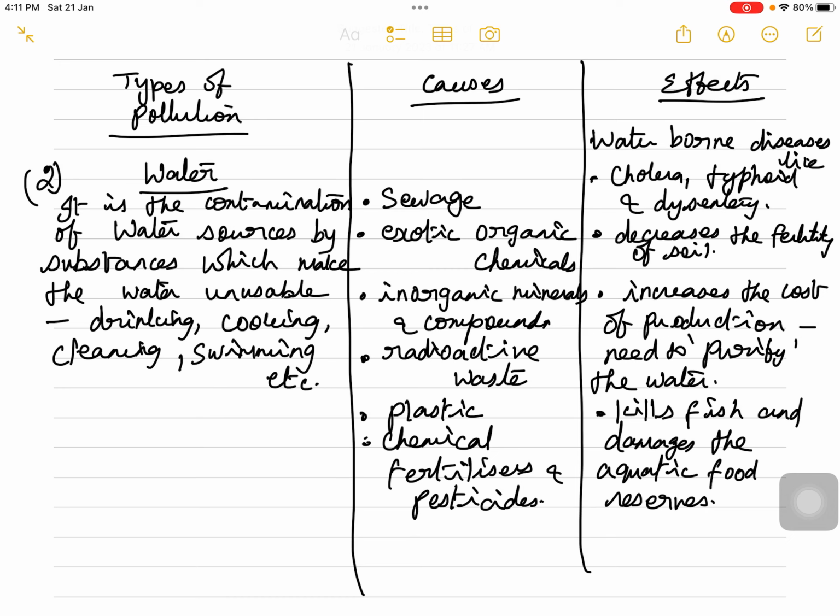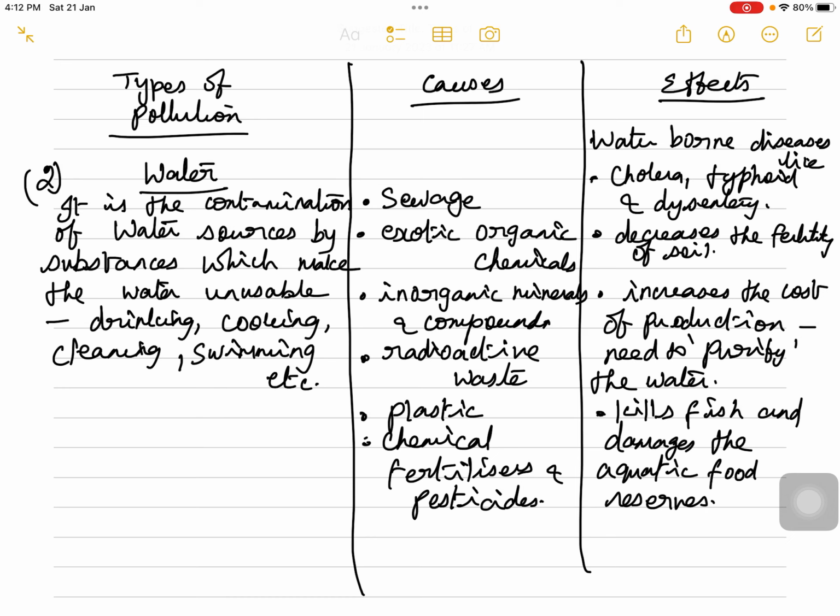Now what are all the causes for water pollution? The first and major cause of water pollution is sewage waste. Second is exotic organic chemicals. Third one, inorganic minerals and compounds. And the fourth one, the radioactive waste. And the fifth one is the plastic pollution and the chemical fertilizers and pesticides which are used in the agricultural sector to increase the productivity. So all these are the causes for water pollution.